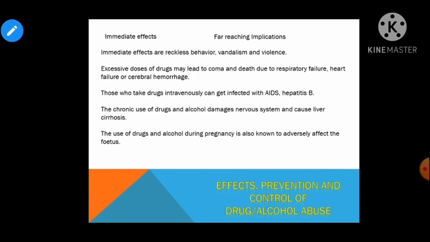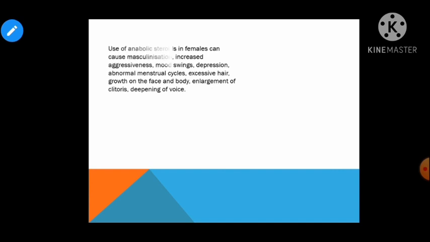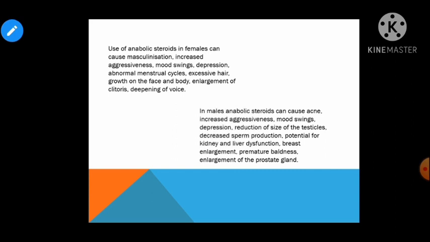Sports person take up certain drugs to enhance the performance, and these drugs increase the muscle strength and bulk, and these anabolic steroid have many side effects, right? Talking in the females, it cause masculinization, increase aggressiveness, mood swing, depression and all. In the males, it cause acne, increase aggressiveness, mood swings, depression, reduction of size of the testicles, decreased sperm production, potential for the kidney and liver dysfunction. So these are some of the far-reaching implication of these drugs and alcohol, right?